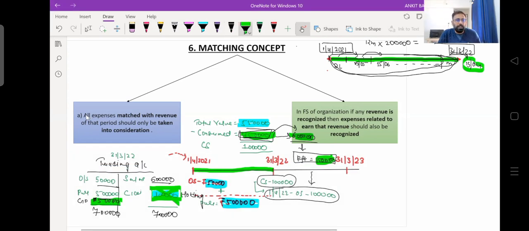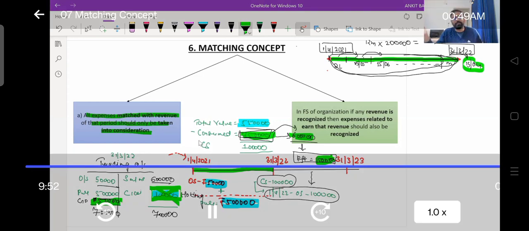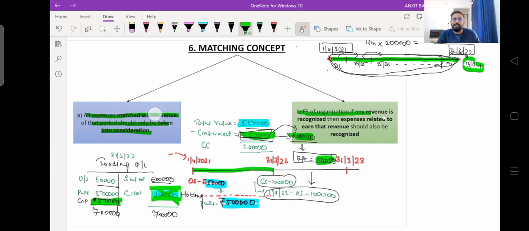Quickly, all expenses matched with the revenue of that period should only be taken into consideration, right? So if there is a closing stock, that closing stock will not be treated as a cost of that particular year. That will be treated as a cost of the subsequent year. In the financial statements of an organization, if any revenue is recognized, then the expense related to the earned revenue should also be recognized. So hopefully you are able to understand. Thanks.